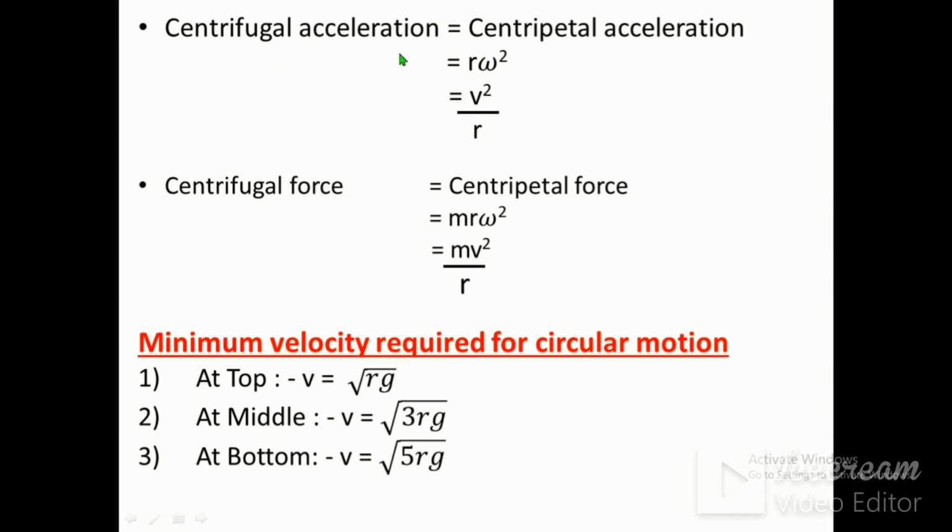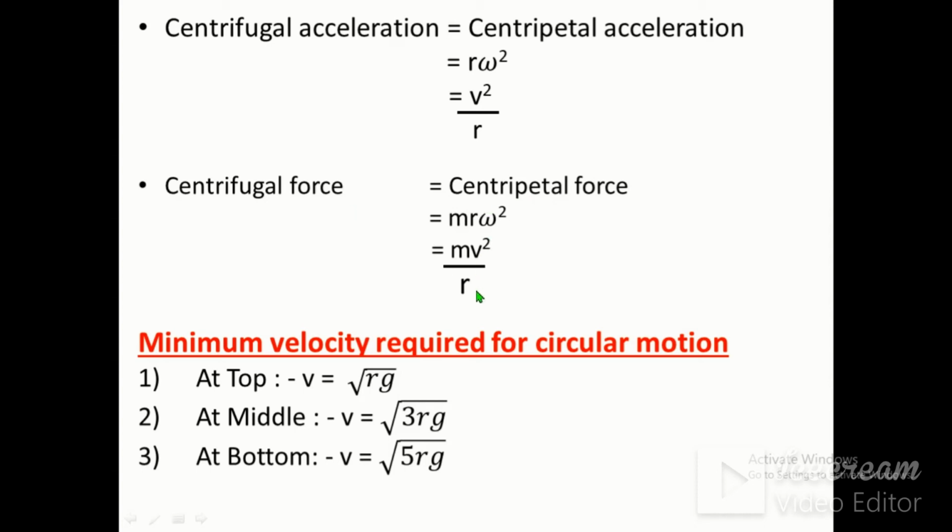Centrifugal acceleration, as I said earlier, both are equal in magnitude. It is equal to centripetal acceleration, which is equal to r omega square, but omega is equal to v by r. Therefore centripetal acceleration is equal to v square by r. Centrifugal force is equal to centripetal force is equal to m r omega square. By putting omega is equal to v by r, we get centrifugal force is equal to centripetal force is equal to mv square by r.